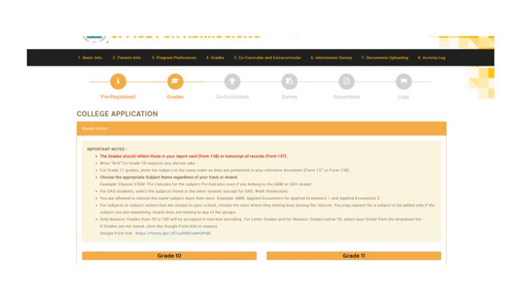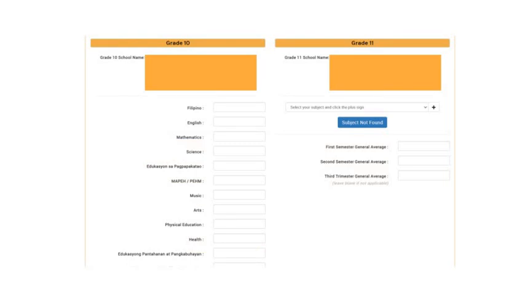And then when you encode your grades, you use numeric format. So some schools give letter grades. You can see the number grades on the equivalency box at the top or bottom of your report card. If it's not there, then you can just ask your counselor or the registrar for the numeric equivalent of your grade. So these are the grades needed for grade 10.